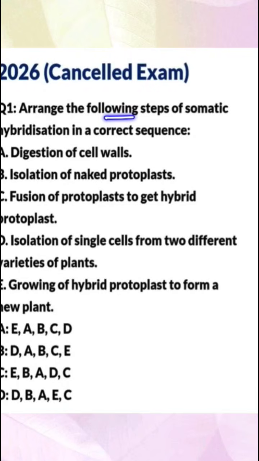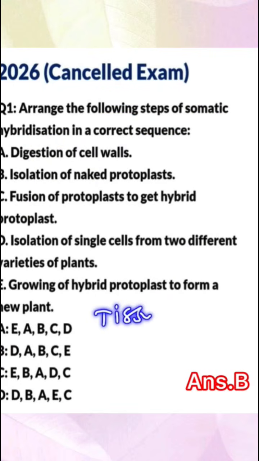Arrange the following steps of somatic hybridization in a correct sequence. So here the correct answer is B. Somatic hybridization is one of the techniques of the tissue culture method, which is carried out in 5 steps.